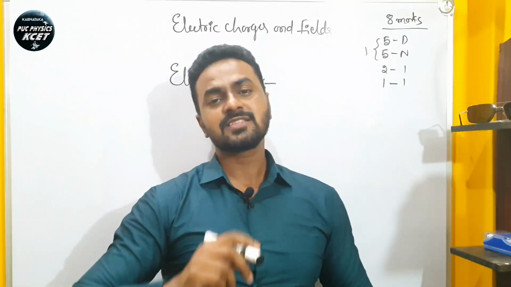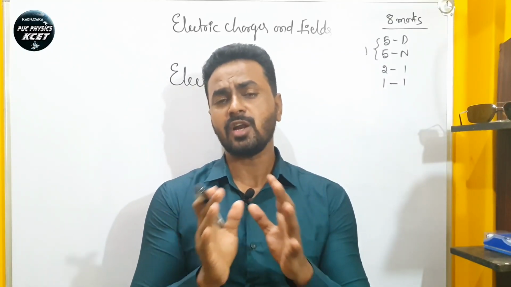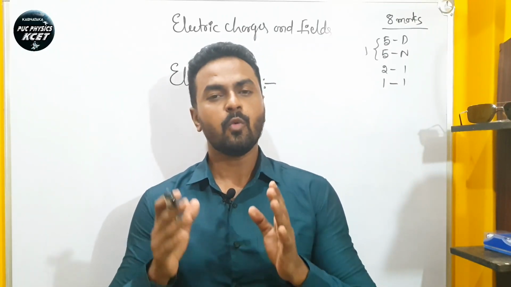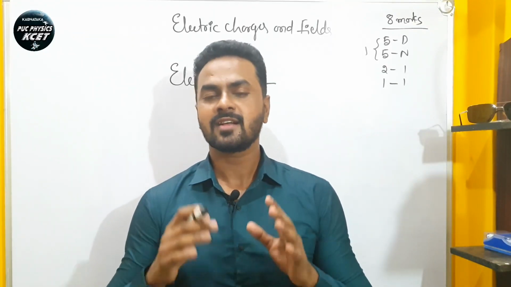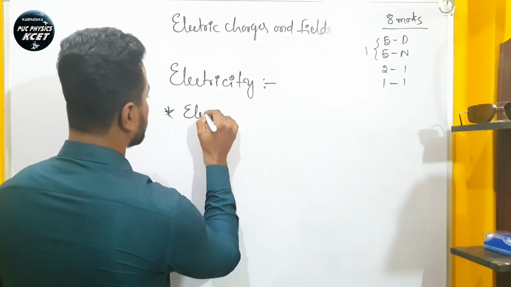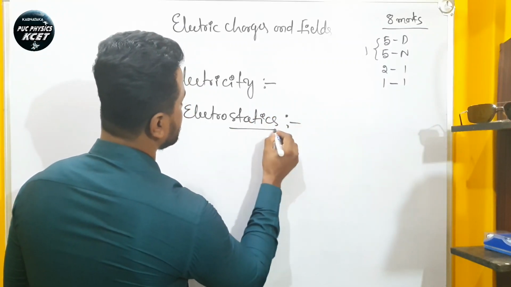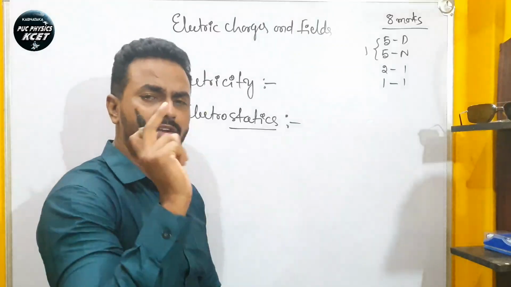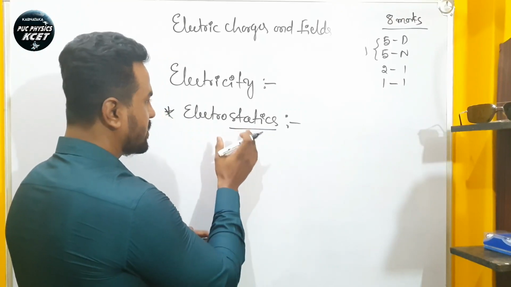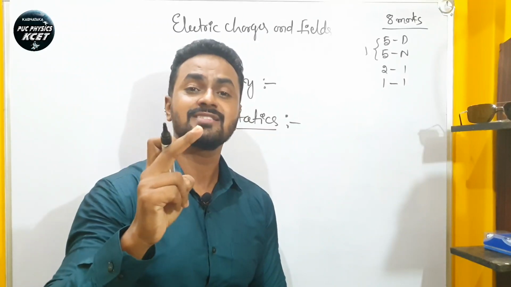Electricity is a branch of physics that deals with the study of charges. We study charges not only as electricity, but as different branches. One is electrostatics and another one is current electricity. Then what is electrostatics? In the word itself, see, statics. What is meant by statics? One which is at rest. Electrostatics means charges at rest. So the definition is: it is a branch of physics that deals with the study of charges at rest.